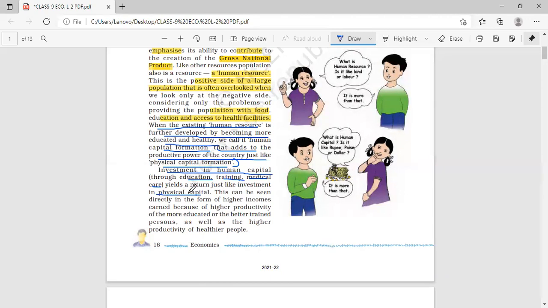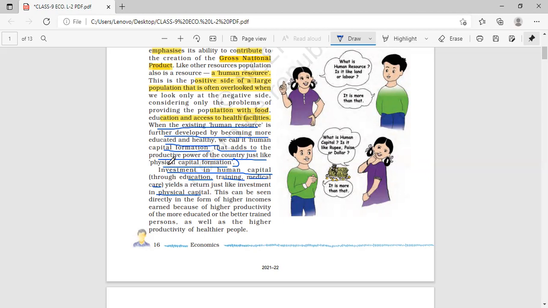अगर हम physical capital, what is physical capital? Tools and raw materials. In the previous lesson we have read about physical capital. So if investment in tools and raw material is done, then definitely the agricultural production will increase.